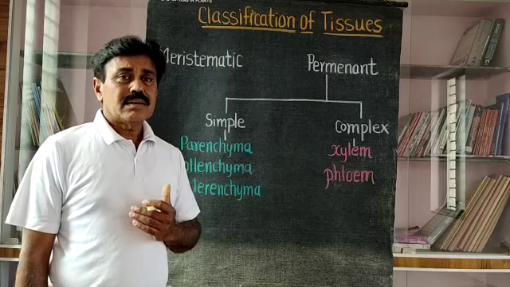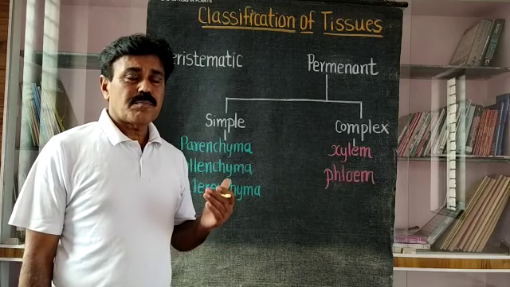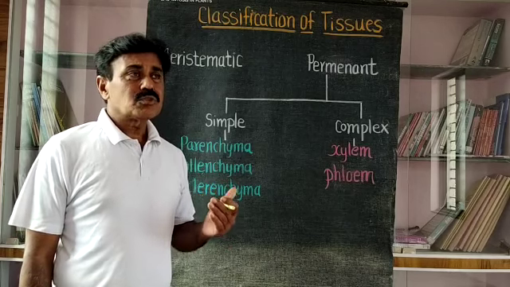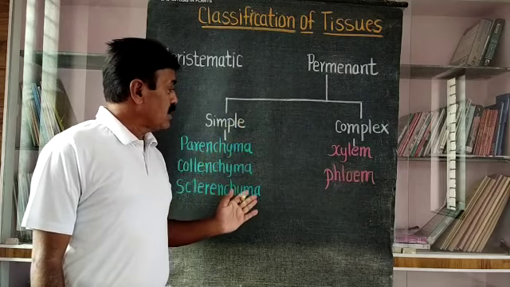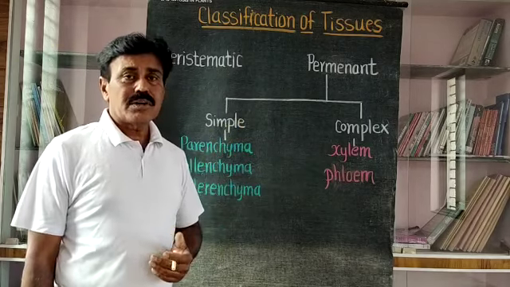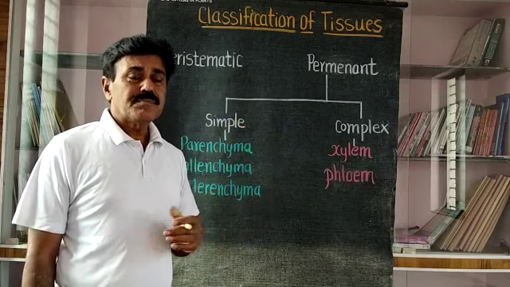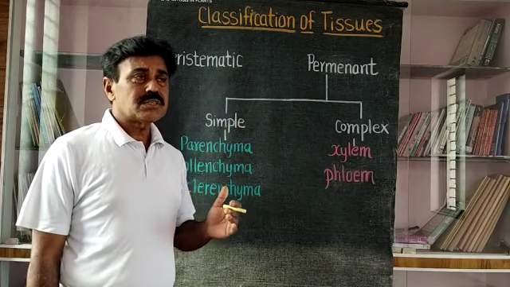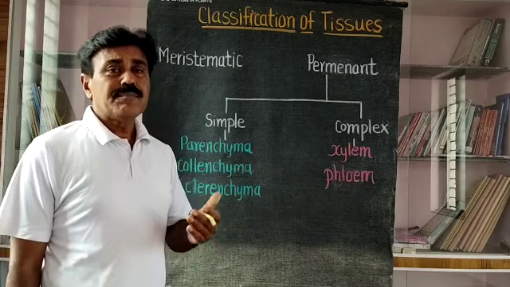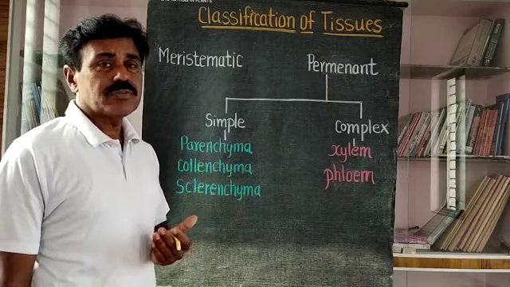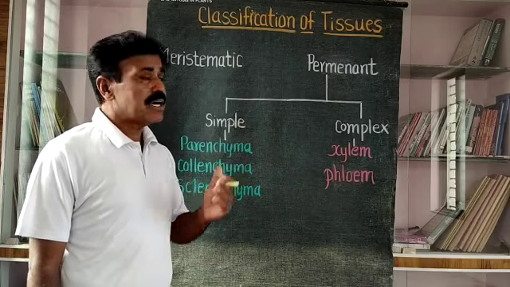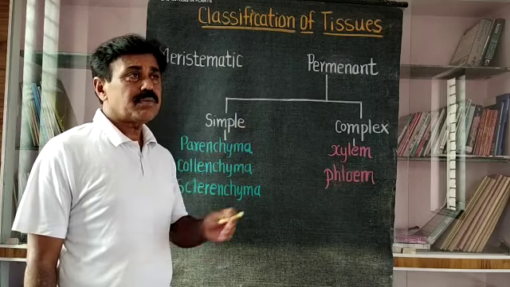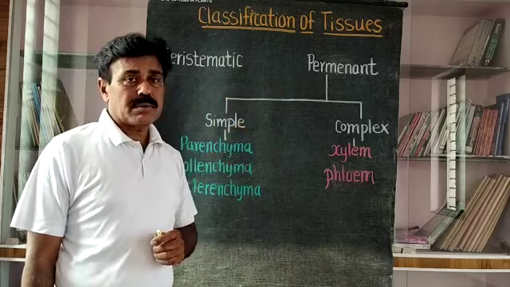Then tissues are of different types, particularly in the case of plants. The tissues are meristematic tissue, parenchyma, collenchyma, sclerenchyma, xylem and phloem. These are common tissues of the plant. These tissues are classified according to structure and function into different classes. Tissues are mainly classified as meristematic tissue and permanent tissue.